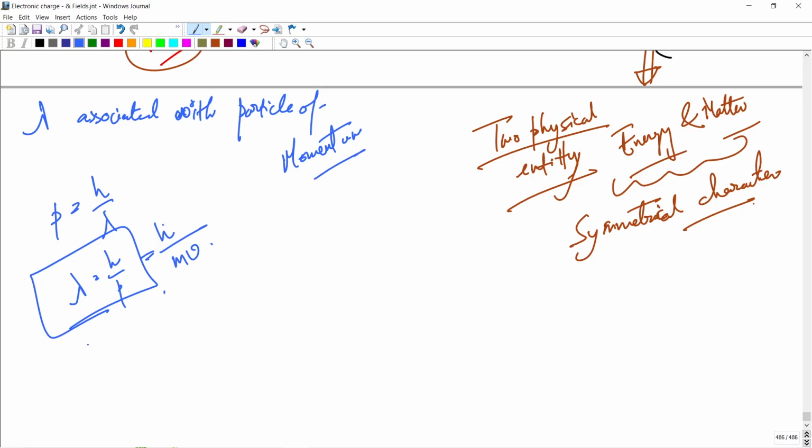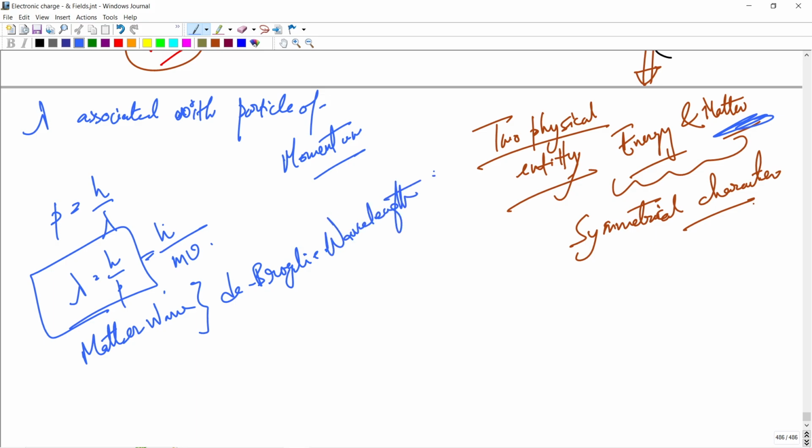The matter wave is called the de Broglie wave, and its wavelength is the matter wavelength. That's the de Broglie relation. For a photon, the concept is that P equals h nu by c, and from this we get h by P equals lambda.